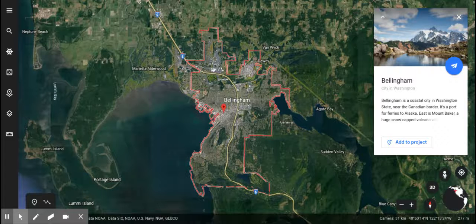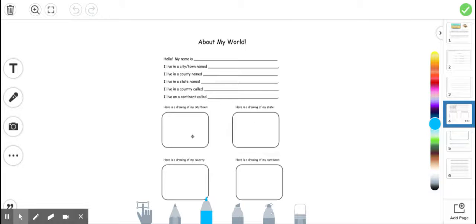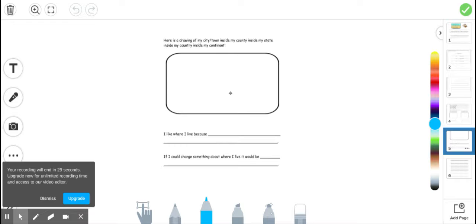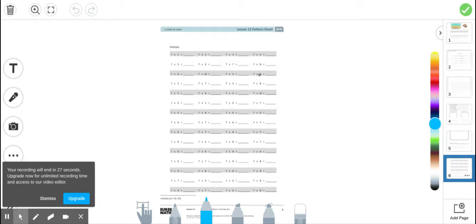Once you have that information, you are going to do a little bit of work down here. You're going to draw your city, your town, your state, your country, and your continent. You can use Google Earth if that's allowed at your house, or you can watch the video and kind of pause it and use my video for a reference on how to draw your state, your country, and your continent. Okay? On the back, draw me a nice picture of what your city looks like in your state.